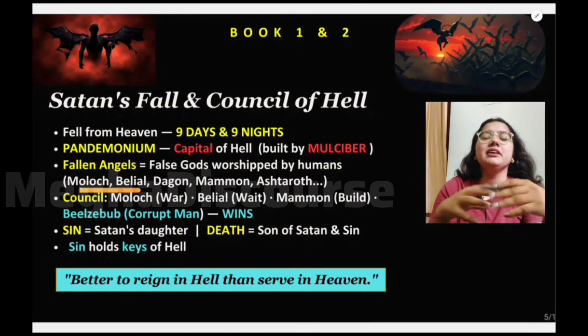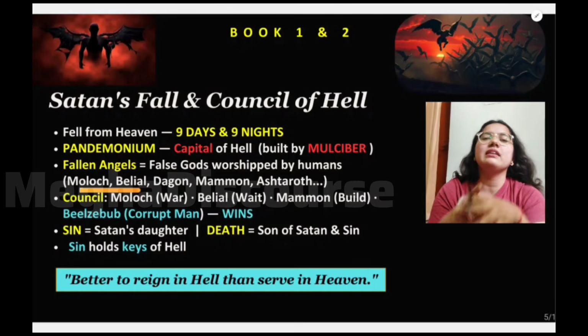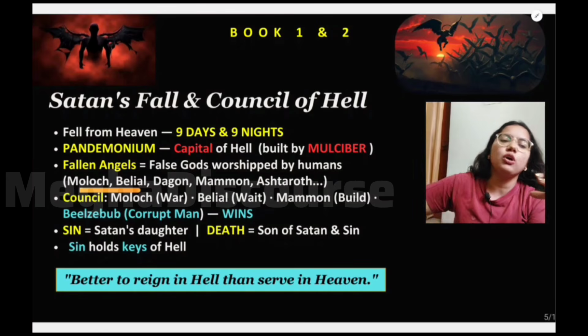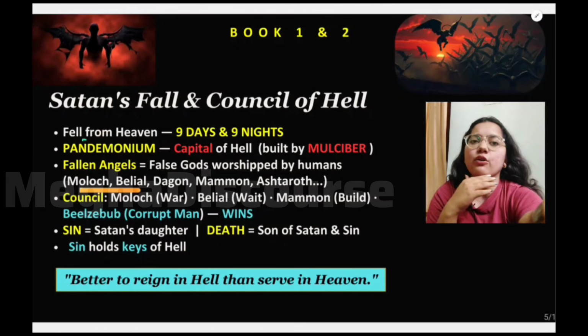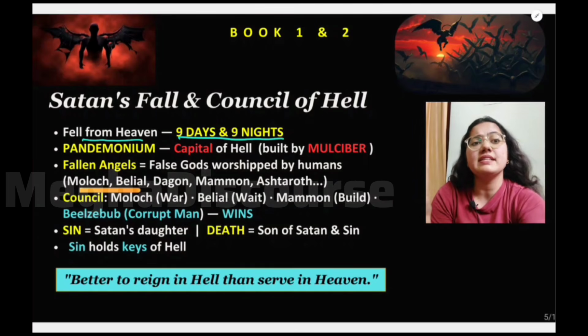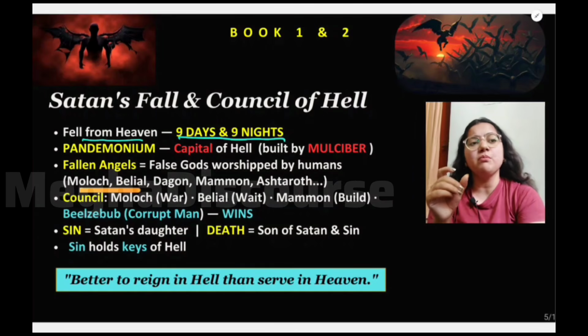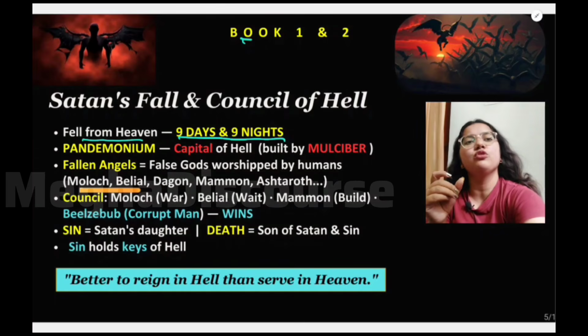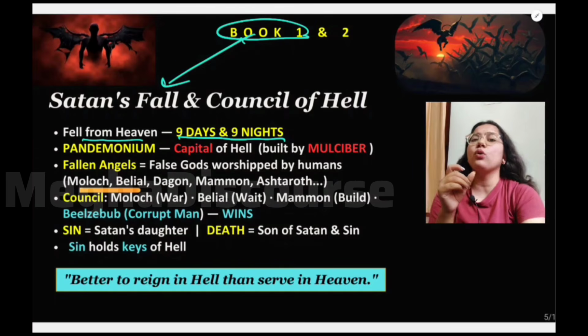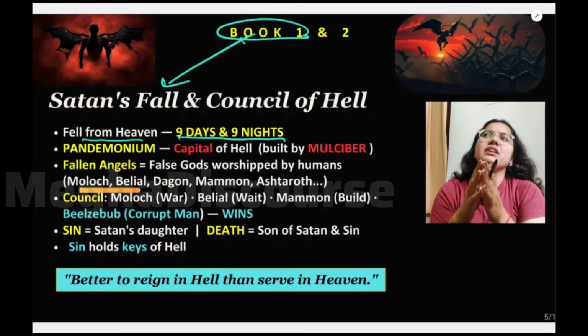So now in book number 1, Satan is expelled from heaven, and he falls from heaven for 9 days and 9 nights. This is a very important fact. Book 1 is basically about the fall of Satan, and they were feeling really helpless.